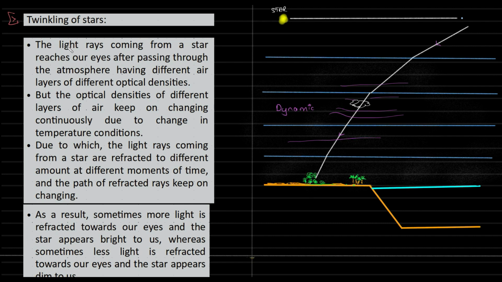The light ray coming from a star reaches our eye after passing through the atmosphere, having different layers of different optical density. The optical density of different layers of air keeps on changing continuously due to change in temperature conditions, due to which the light rays coming from the star are refracted to different amounts at different moments of time, and the path of refracted rays keeps on changing.